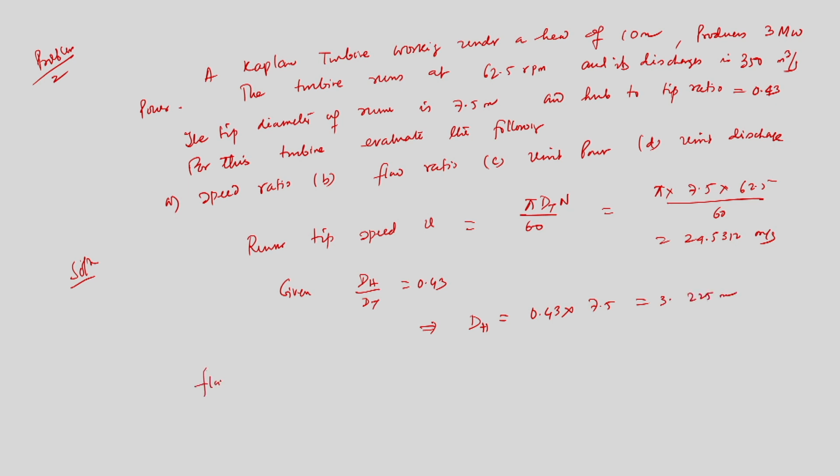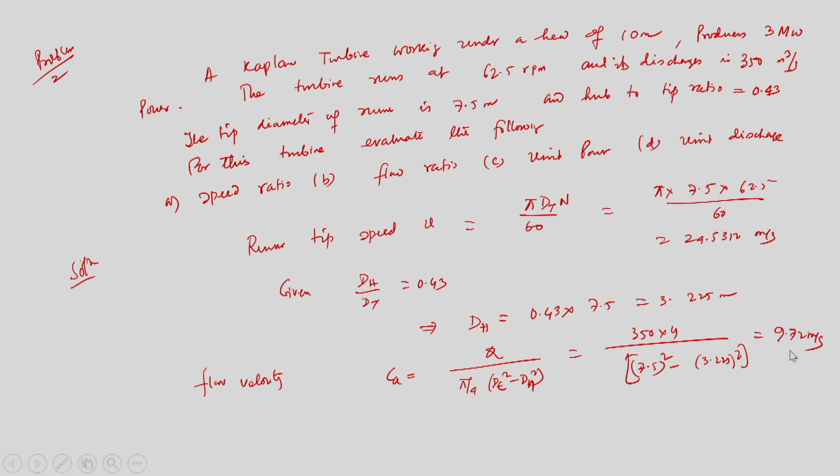So the flow velocity, let us say Ca, is equal to Q divided by pi by 4 into tip diameter square minus hub diameter square, and ultimately I will obtain 350 into 4 divided by 7.5 square minus 3.225 square, which equals 9.72 meter per second.